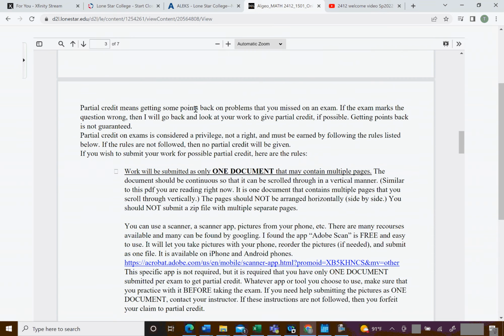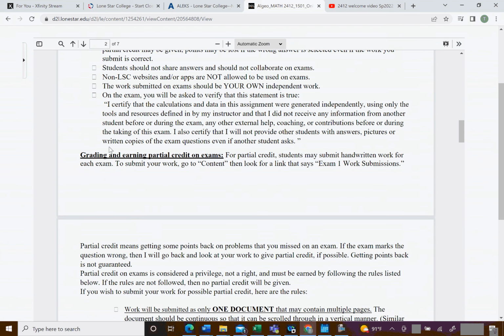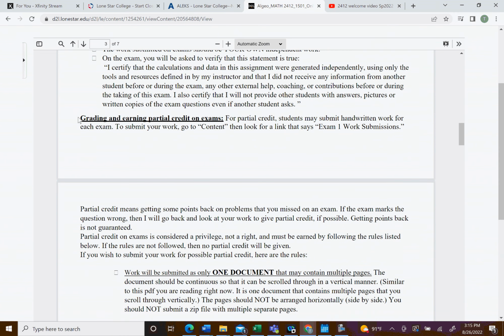On the exams, as far as grading, if you want to earn partial credit, then you have to submit your work. Once again, I'll show you where to find those links in D2L in a moment. They need to be submitted in a timely fashion, so you might want to take the time to read through this. If you don't submit any of your work, your scratch paper and so on, then you don't have the opportunity to earn partial credit. Make sure you read through this, because I want it handed in nice and neat. I don't want everything all over the place where I'm having to search for the question, so make sure it's nice and orderly.